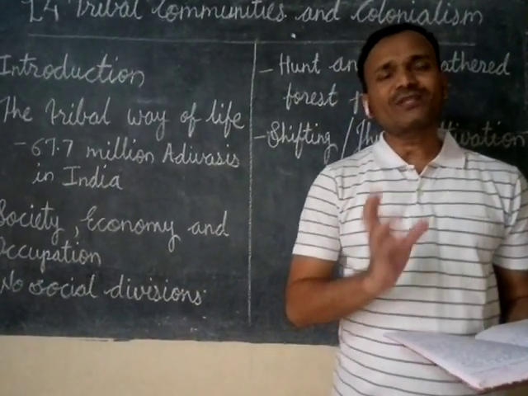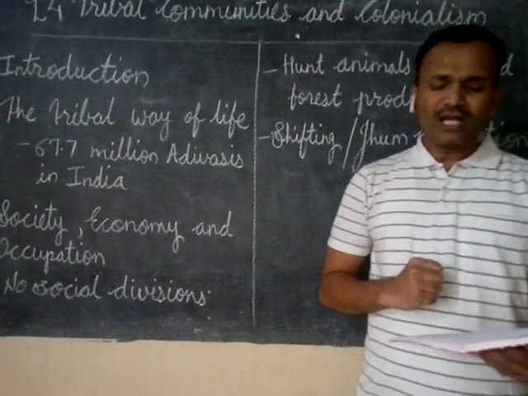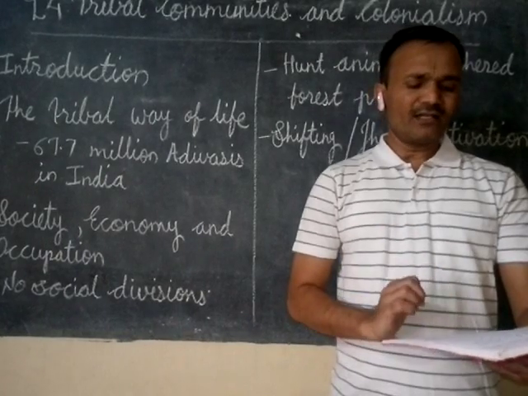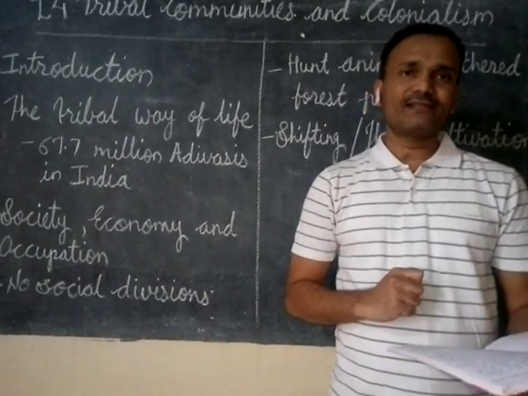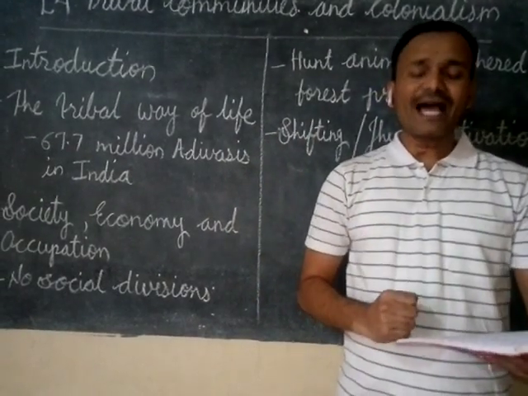Now the second point is society, economy and occupation. What type of society did these tribal communities have? Before the British, these tribal communities lived in forest and hilly areas, which were remote and not easy to access.